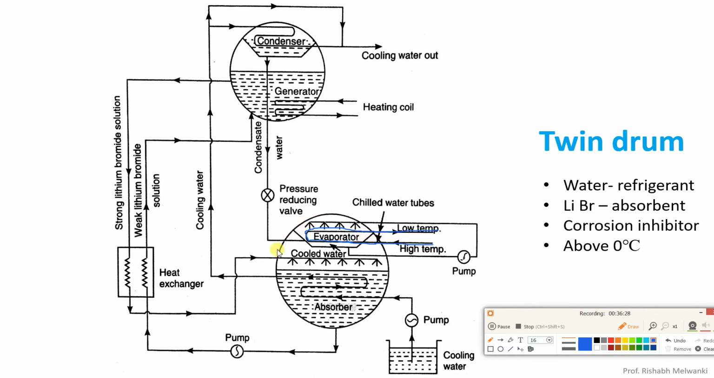If you see the bottom drum, this drum is the low pressure drum where we have the evaporator and absorber, and on the top side we have the high pressure drum where we have the generator and condenser. Now here you can see a tray has been provided. Okay, I'll show you the tray. This is the tray.